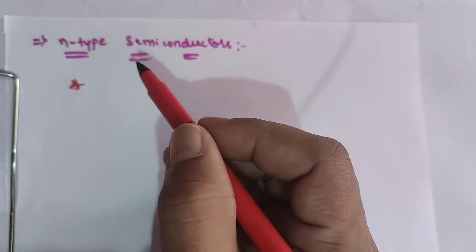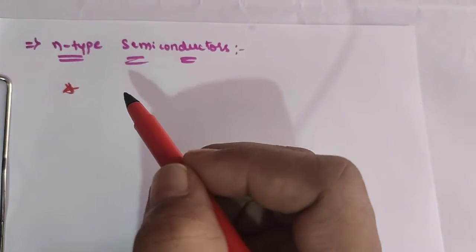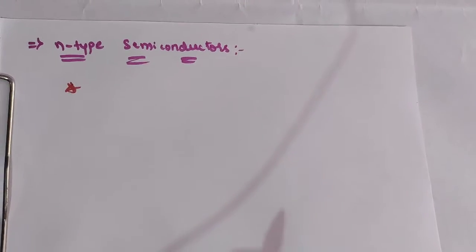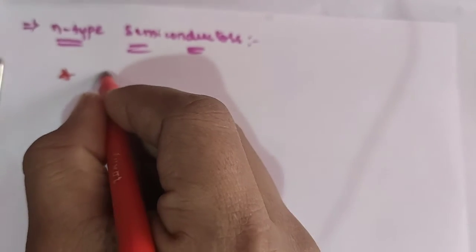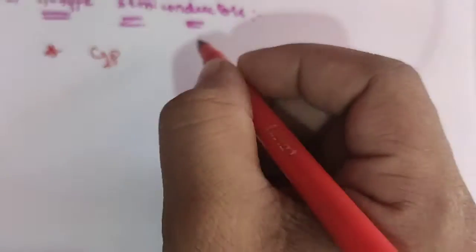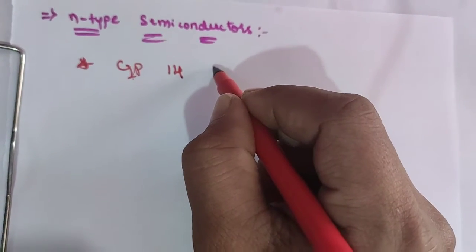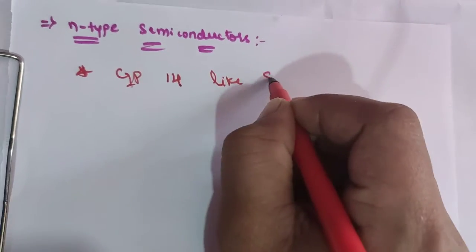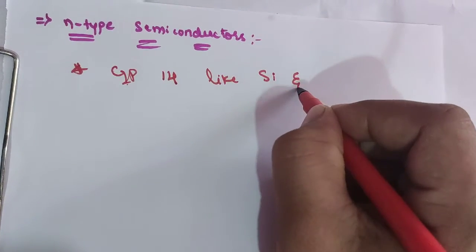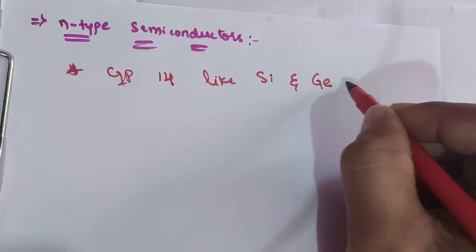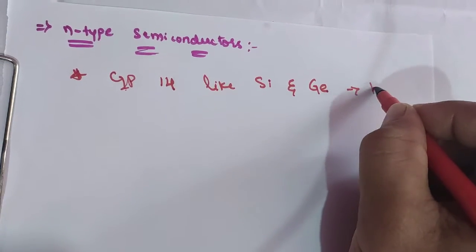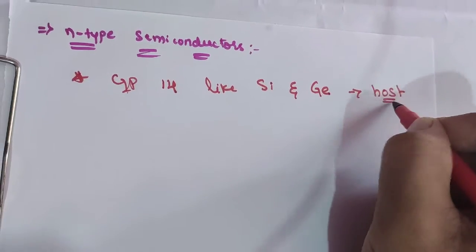First, n-type semiconductors. We have already studied that elements of group 14, like silicon and germanium, act as the host.